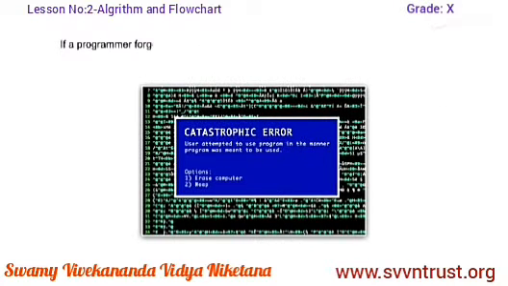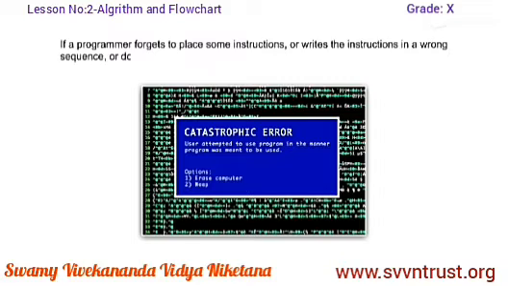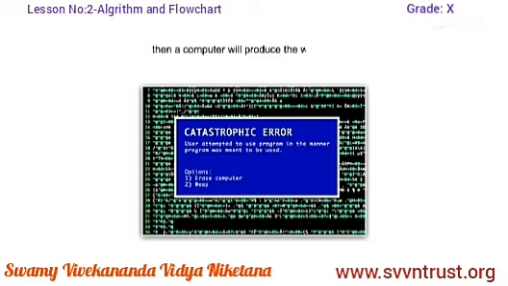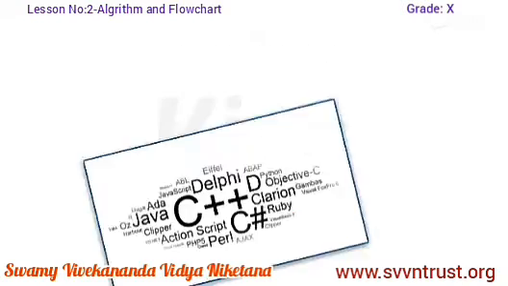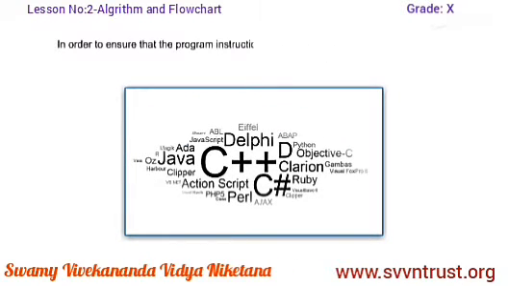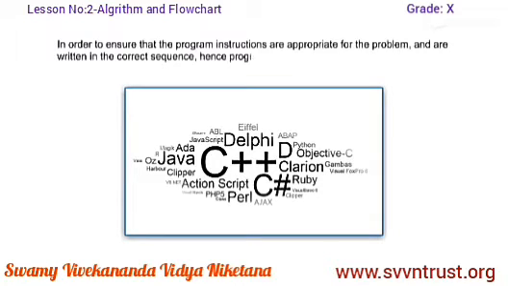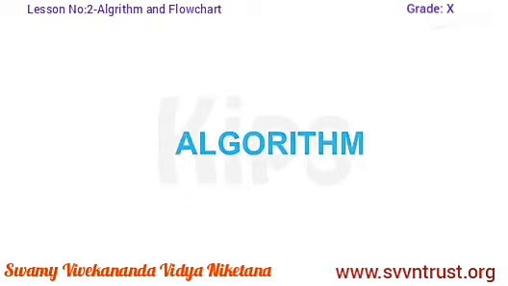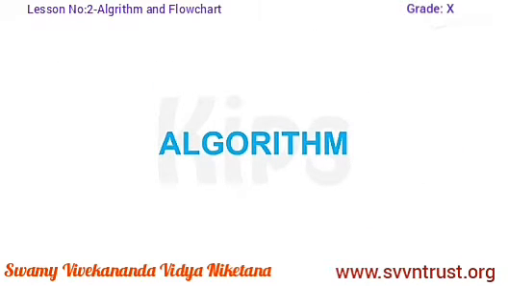If a programmer forgets to place some instructions, or writes the instructions in a wrong sequence, or does not know how to perform the process manually, then a computer will produce the wrong result. In order to ensure that the program instructions are appropriate for the problem and are written in the correct sequence, programs must be planned before they are written. Before moving forward, let us first discuss algorithm.